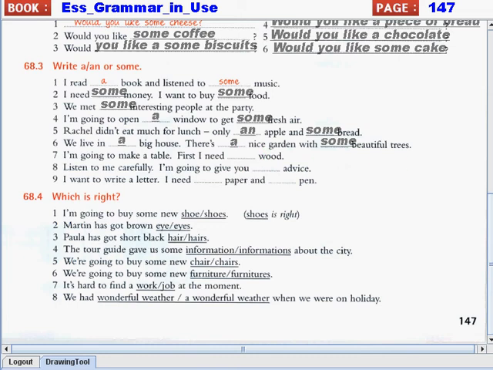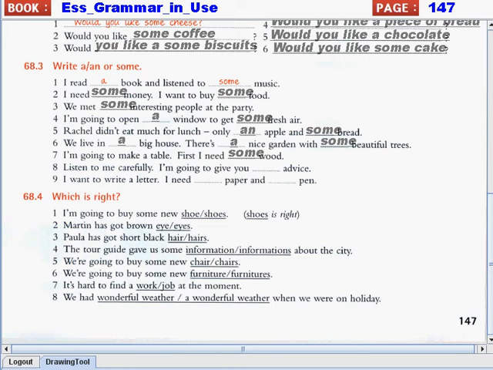Number 7. I'm going to make a table. First, I need some wood. Of course, here, wood is an uncountable noun. That's why we used some.